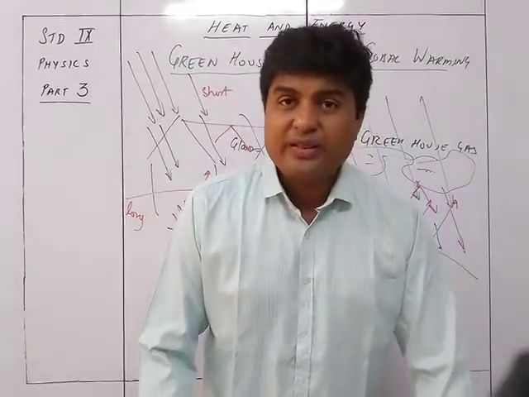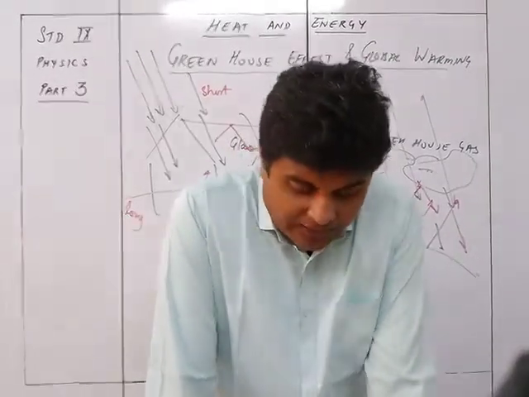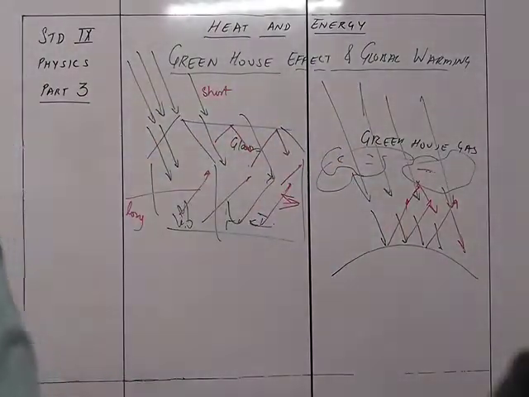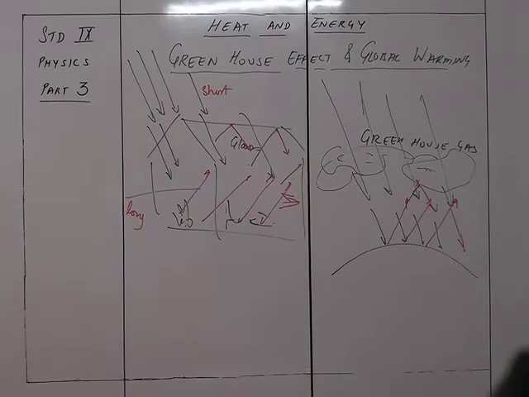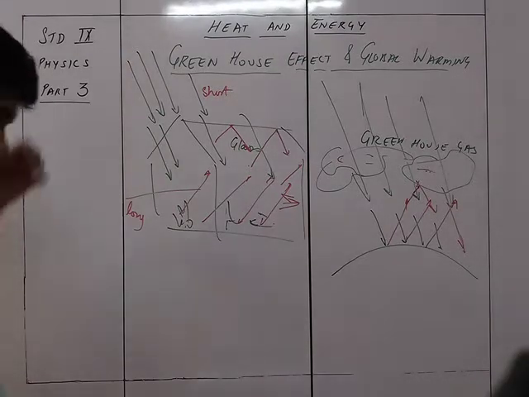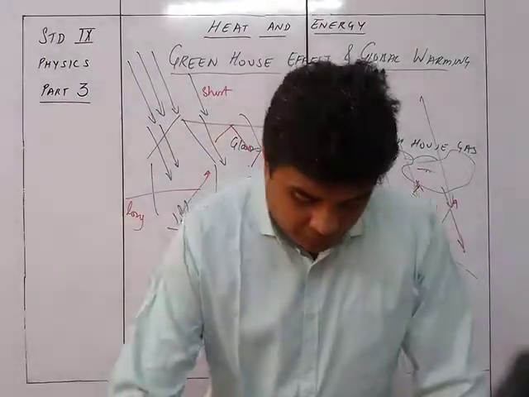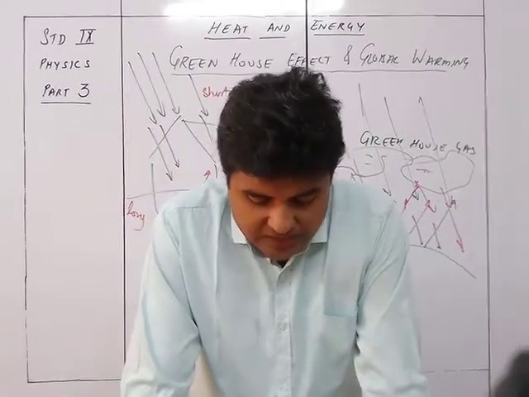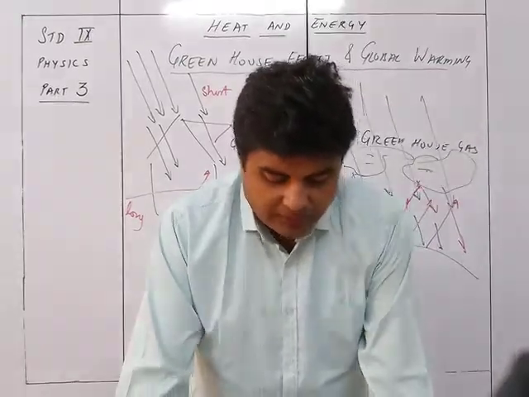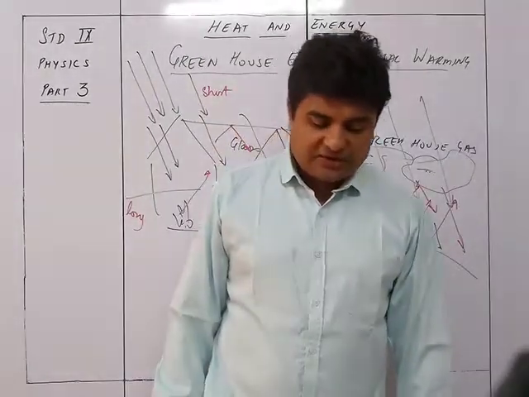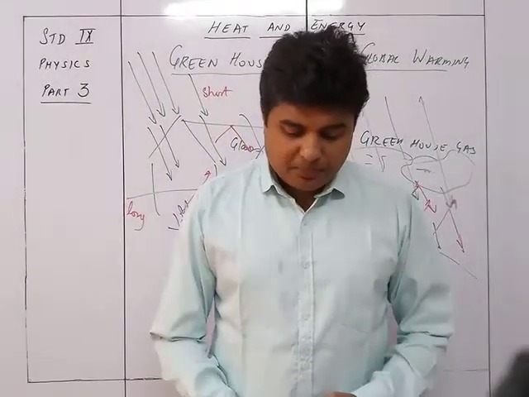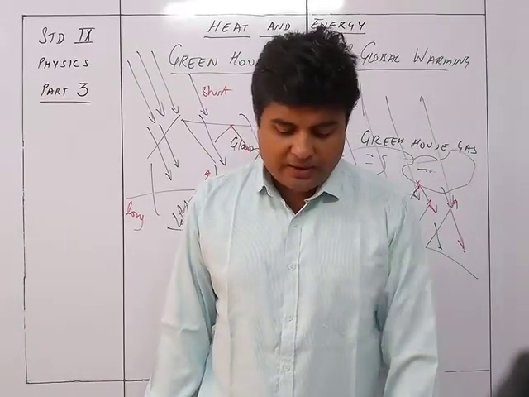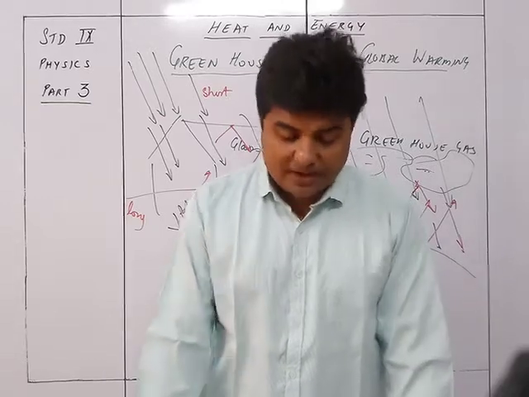So let's start with the understanding of the greenhouse effect. In 1824, Joseph Fourier discovered the greenhouse effect. It is a process of warming the planet's surface and its lower atmosphere by absorption of infrared radiation of long wavelength emitted out from the surface of the planet.